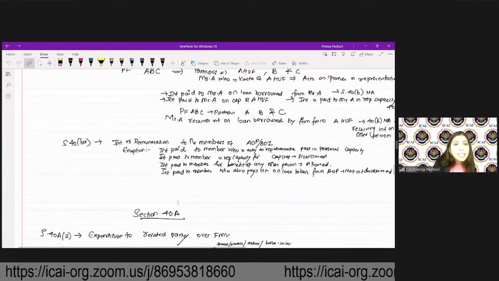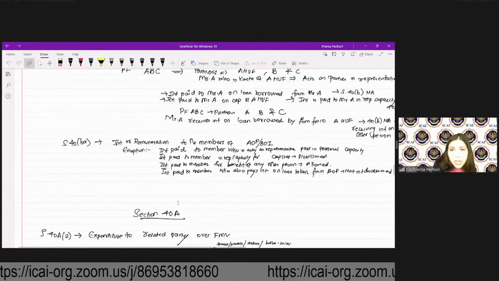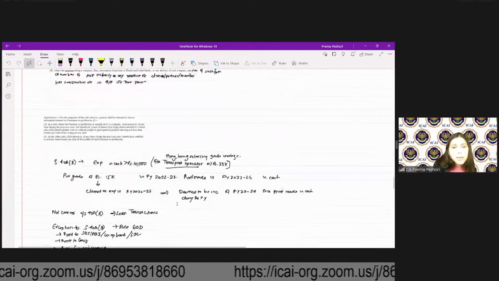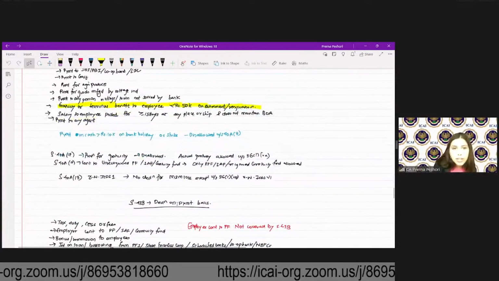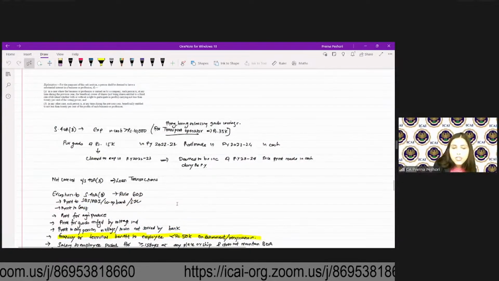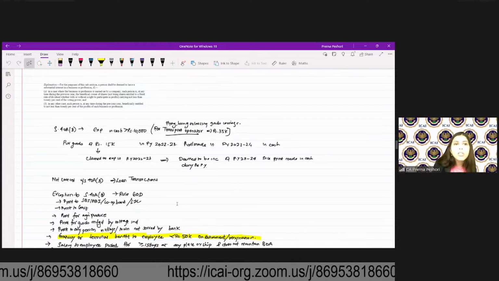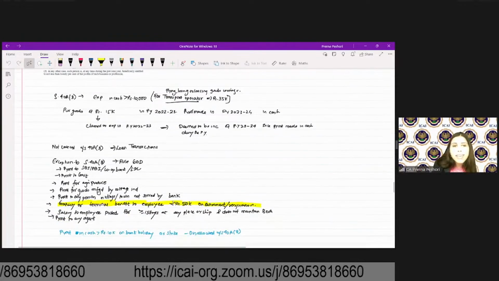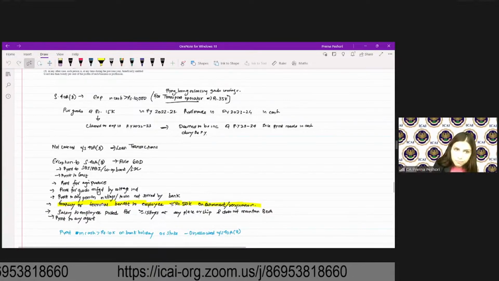Then interest or remuneration to the members of AOP or BOI is not allowed. Then expenditure to any related party, it should be at the fair market value. Then expenditure for the cash transaction greater than 10,000, if it is there, then that is not allowed. Okay. Then what are the exceptions which are covered?